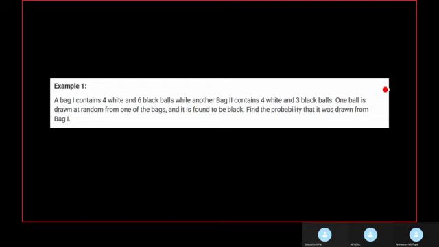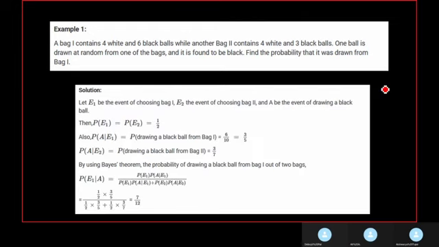Okay, so we have 2 bags. First we'll have to calculate the probability of which bag we are choosing. Let us see the solution. Let E1 be the event of choosing bag 1 and E2 be the event of choosing bag 2. Okay, so we have 2 bags. If we are choosing one of the bags, the probability of choosing one bag will be 1 by 2. If you choose E1, it will be 1 by 2. If you choose E2, it will be 1 by 2.